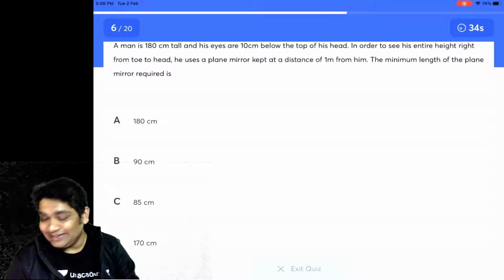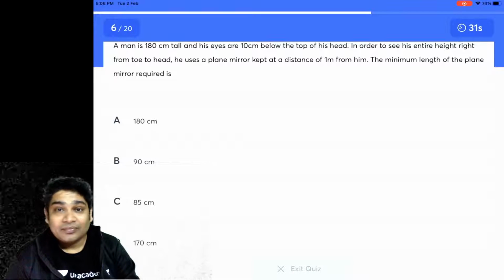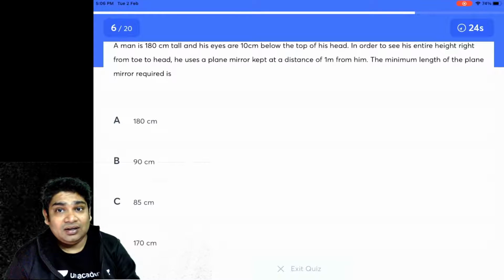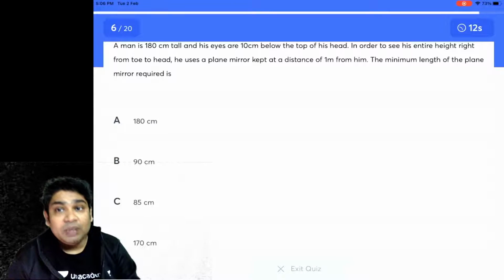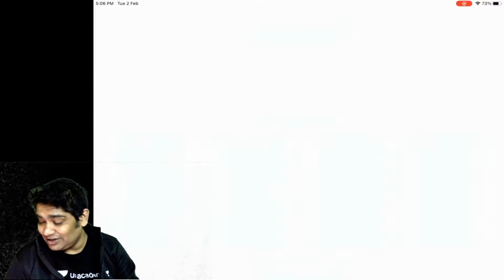So a man of height 180 centimeters, his eyes are 10 centimeters below the top of his head. In order to see his entire height right from head to toe, he uses a plane mirror which is kept at a distance of 1 meter from him. Minimum length of the plane mirror required is A 180 centimeters, B 90 centimeters, C 85 centimeters, or D 170 centimeters? Okay, time almost up. Let's see how you guys did.